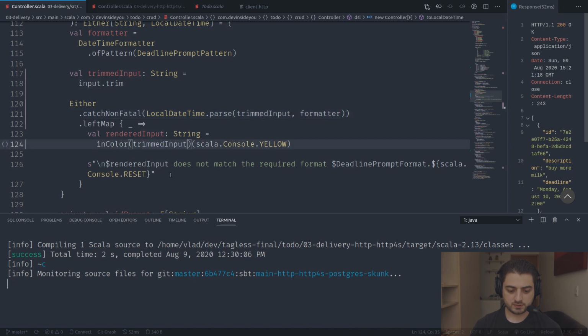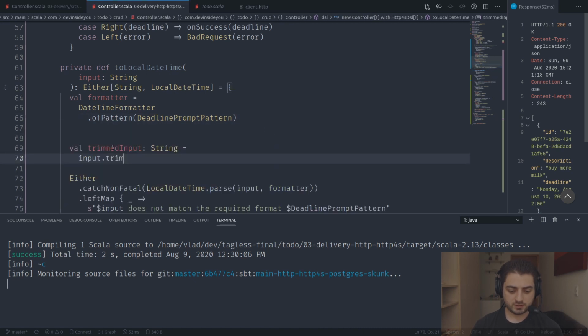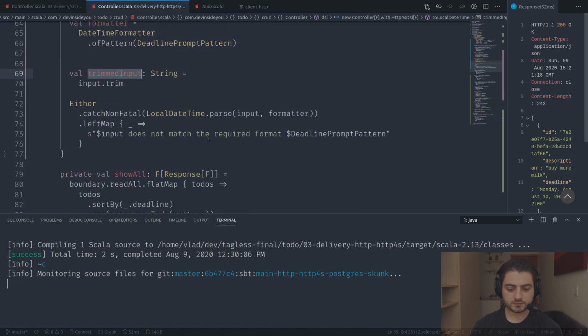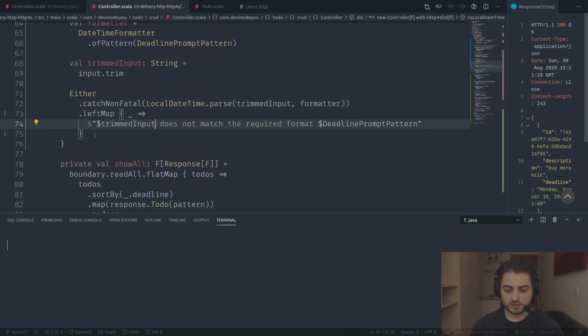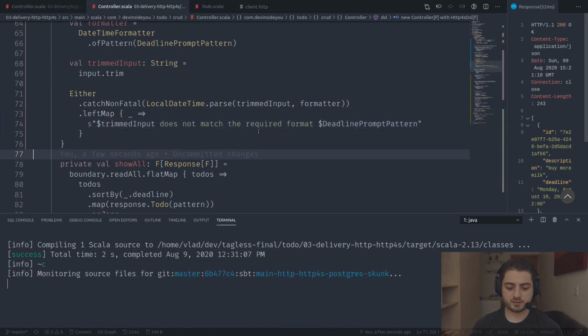Here, here, like this. So let's grab this guy over here, paste him over here. I'm not sure if we actually need to, no, we still need to do it over here. Trim input like this, does not match the required format. And there we go. So now we should be able to create stuff because everything compiles.